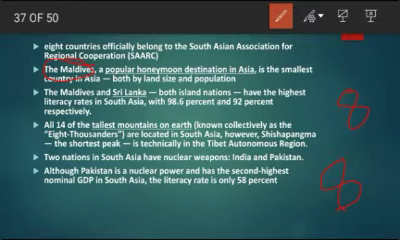All 14 of the tallest mountains on the earth, known collectively as the 8,000ers, are located in South Asia. Even the Karakoram range and Mount Everest are located in South Asia only. Okay. Two nations in South Asia have nuclear weapons, India and Pakistan. Although Pakistan is a nuclear power and has the second highest nominal GDP in South Asia, its literacy rate is only 58%.